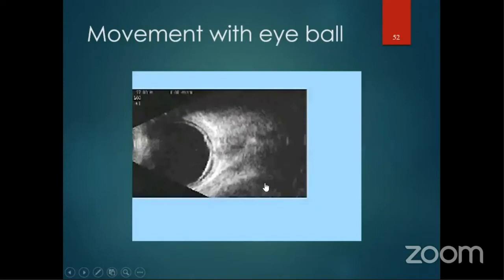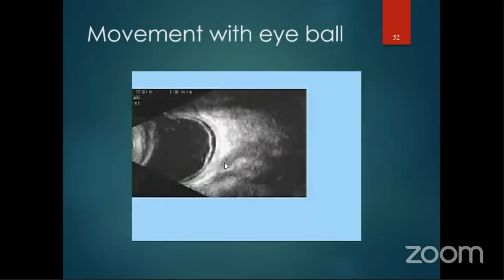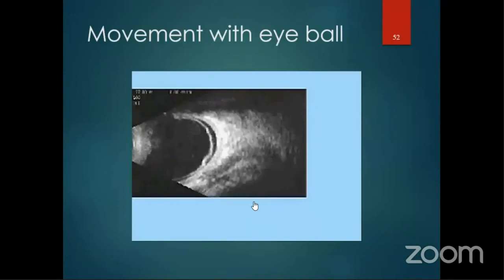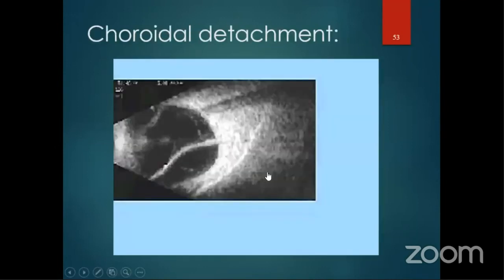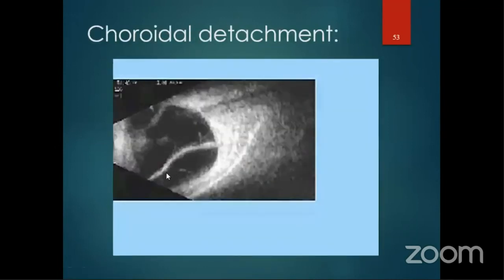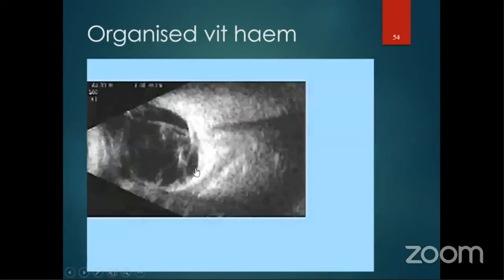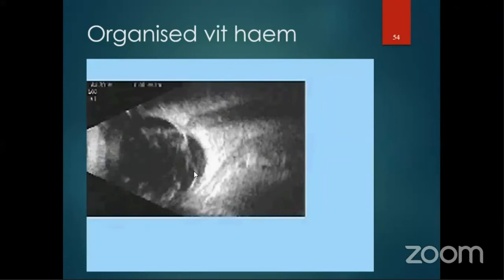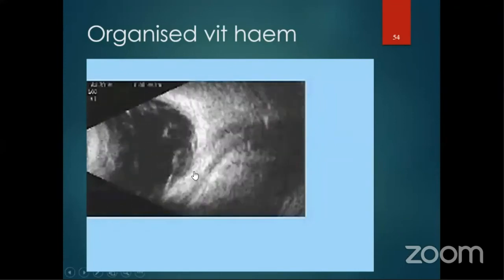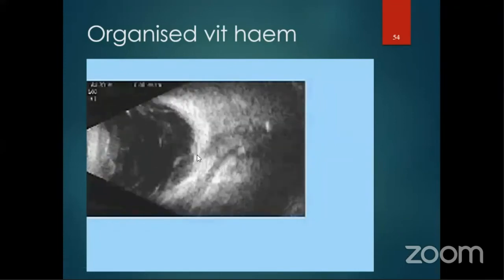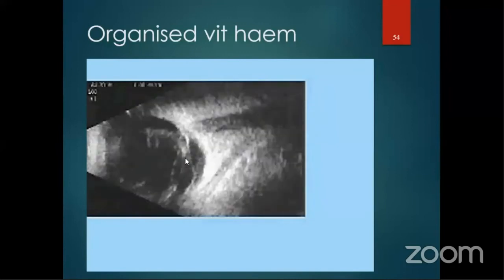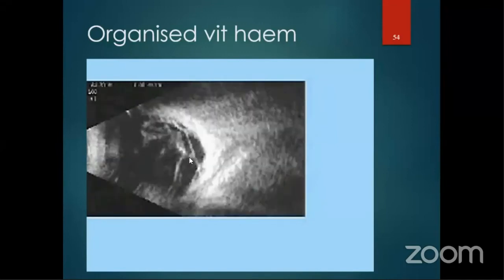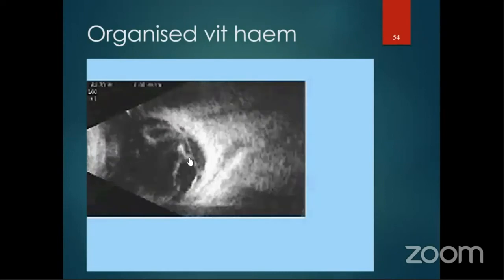This is a case of a shallow retinal detachment where you see the shallow line of subretinal fluid in the retinal detachment. This is a case of a choroidal detachment where you see a classical dome-shaped elevation at the upper and lower quadrant. And if you do an associated A scan, you can see a double hump pattern on the A scan. This is an organized vitreous image in diabetic retinopathy where you see a double membrane and a few membranes are present, and the convexity of the membrane is concave. So it's a tractional retinal detachment.